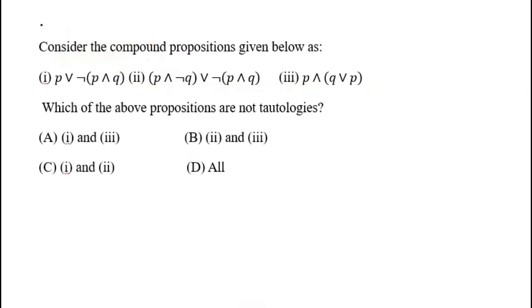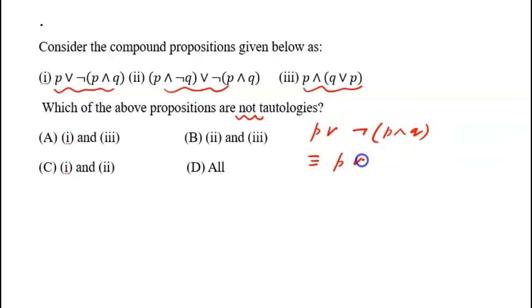Now if you look at this problem, consider the following compound proposition given as, and actually they have given 3 propositions, 1, 2 and 3, and they are asking me to verify that which of the following propositions are not tautology. So don't miss this not here. So let us look at the first one, P or negation of P and Q, right? So this is equivalent to what?